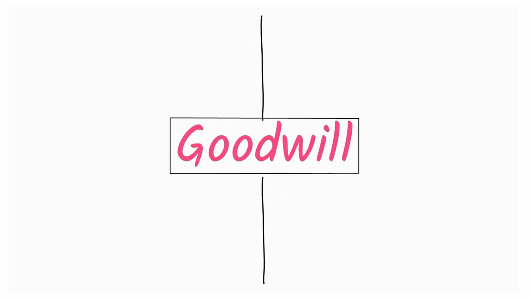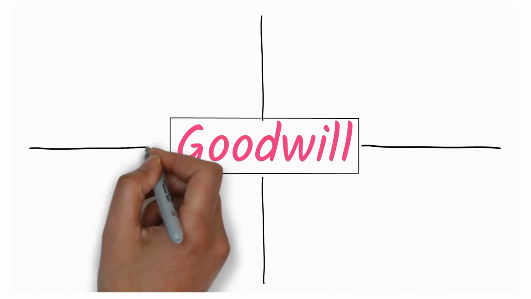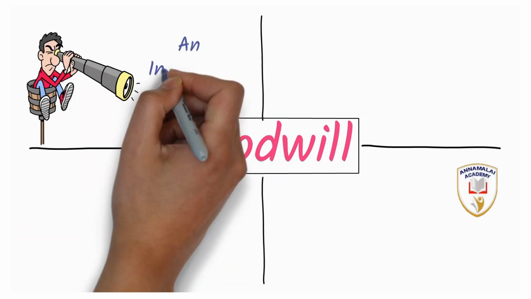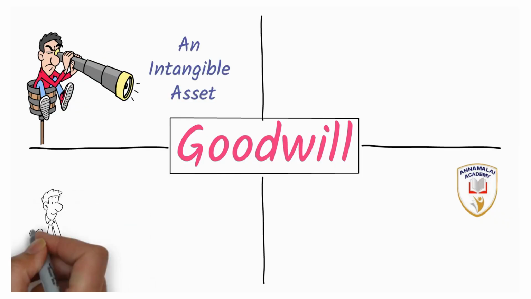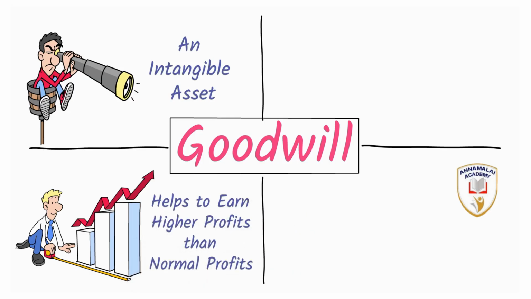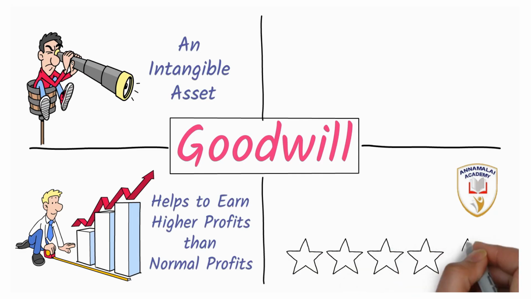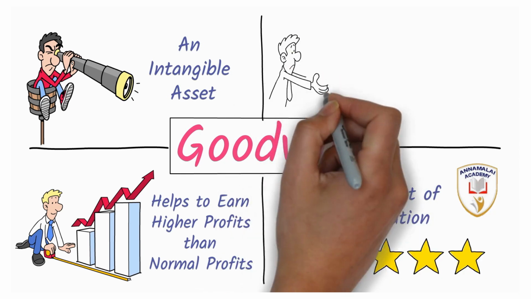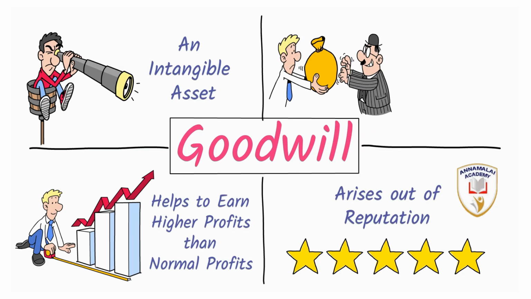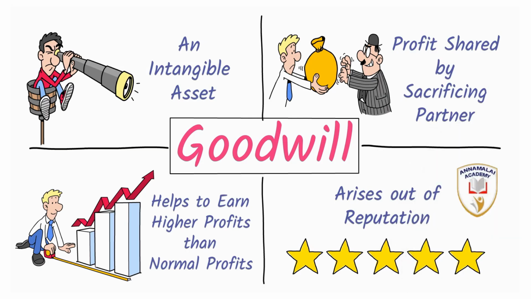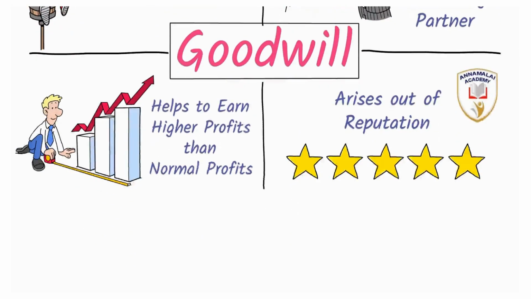Goodwill is the reputation. Because of the high reputation built by the selling companies, they were able to make so much money when they sold their companies. Goodwill is an intangible asset. It helps a company to earn more profits than what they actually expect. It is a long-built reputation. The delighted customer becomes a loyal customer and they drive the goodwill into the company. In case of partnership, the share of profit sacrificed by the sacrificing partner creates the goodwill for a partnership firm.